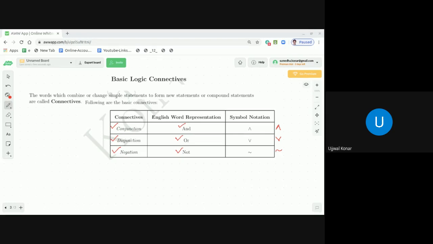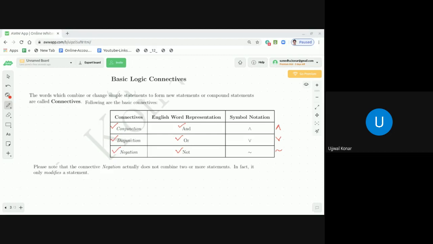But for your information, let me mention here that the connective negation does not combine two or more statements; it only modifies a statement.